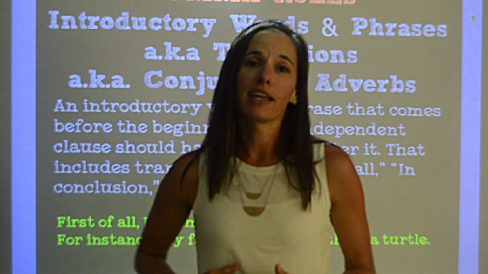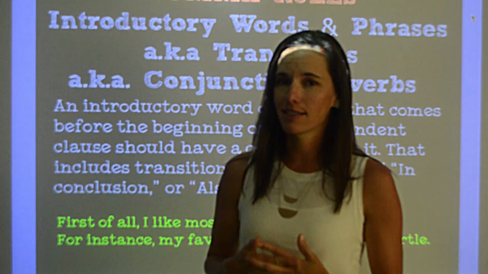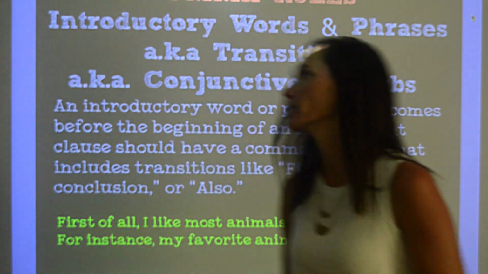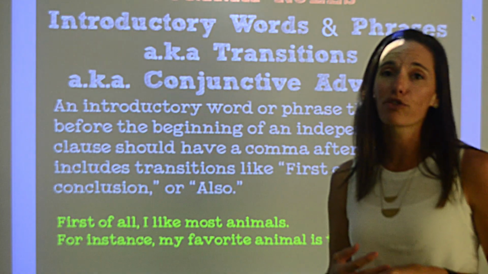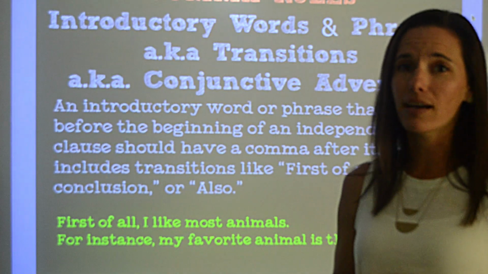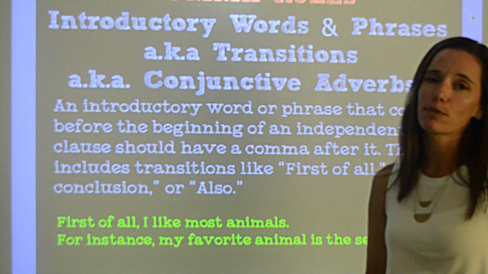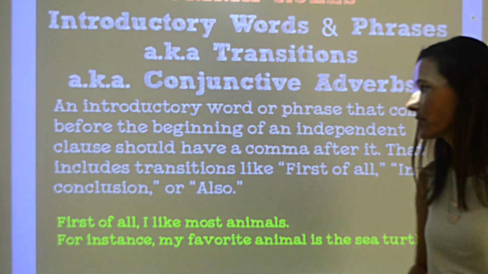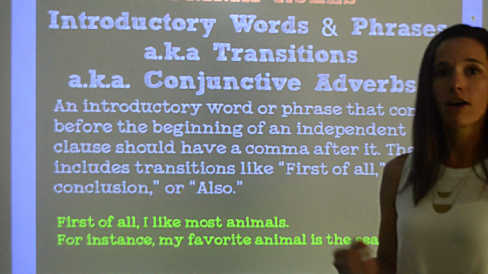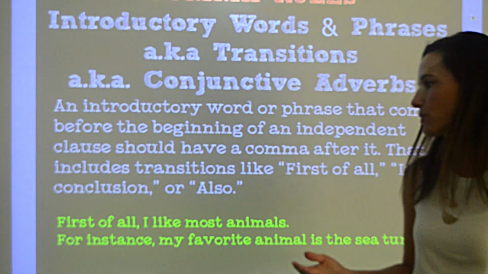First, let's talk about introductory words or phrases, aka transition words or phrases, aka conjunctive adverbs, which is something we talked about with conjunctions. So an introductory word or phrase, also known as a transition word, is a phrase or a word that comes before an independent clause. When we have one of these, we need to put a comma after it. These also include transitions like first of all, in conclusion, also, next, finally, always a comma afterwards.